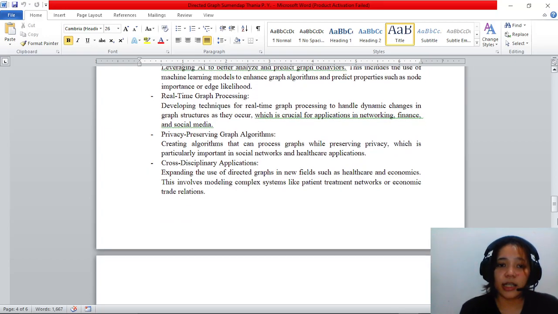Cross-disciplinary applications. Expanding the use of directed graphs in new fields such as healthcare and economics. This involves modeling complex systems like pressure treatment networks or economic trade relations.